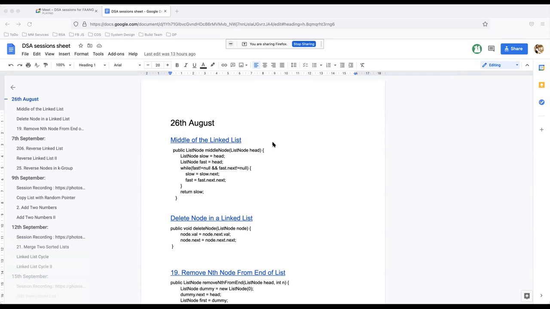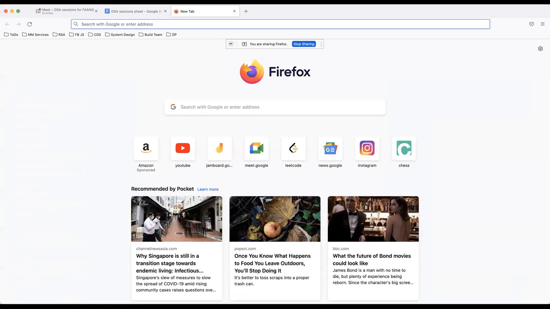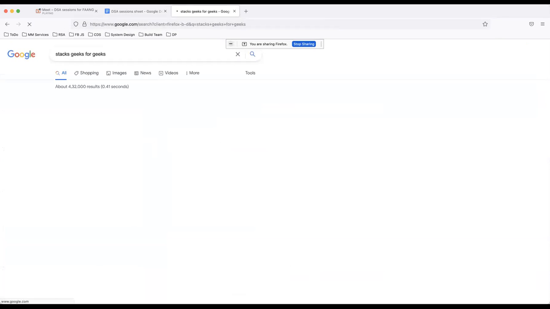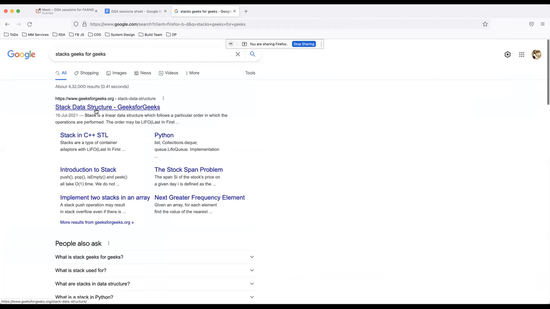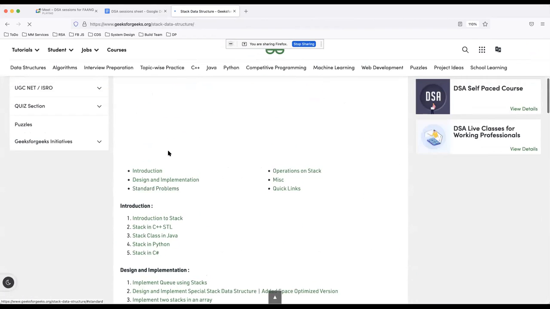Okay, sounds good. So let's do one thing. Let's start with a new topic altogether, which is stacks. Let me just open stacks, Geeks for Geeks. Whenever you want to just read the theory, Geeks for Geeks is a good place. You don't need anything else to read the theories.